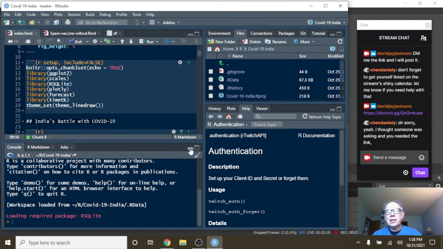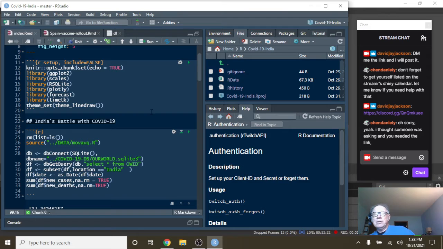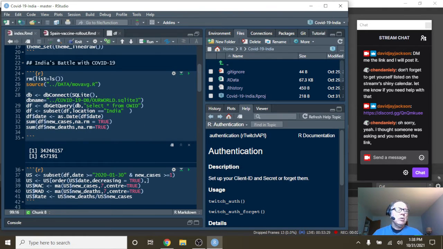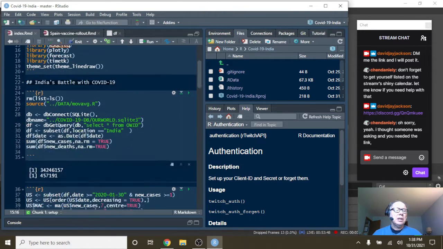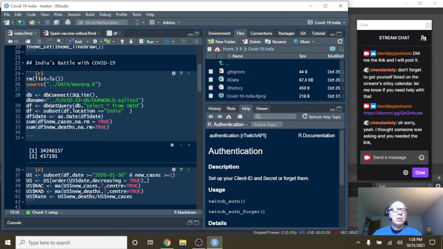Interesting enough, a lot of this code was actually written after I learned some tidyverse. I just didn't want to change the code because if you look down through here, what we do is we use our SQL library to pull in the data. Okay, all my COVID-19 data is stored in an SQLite database. So this is just using the RSQLite library to connect to the database, which is called OWID for Our World in Data.